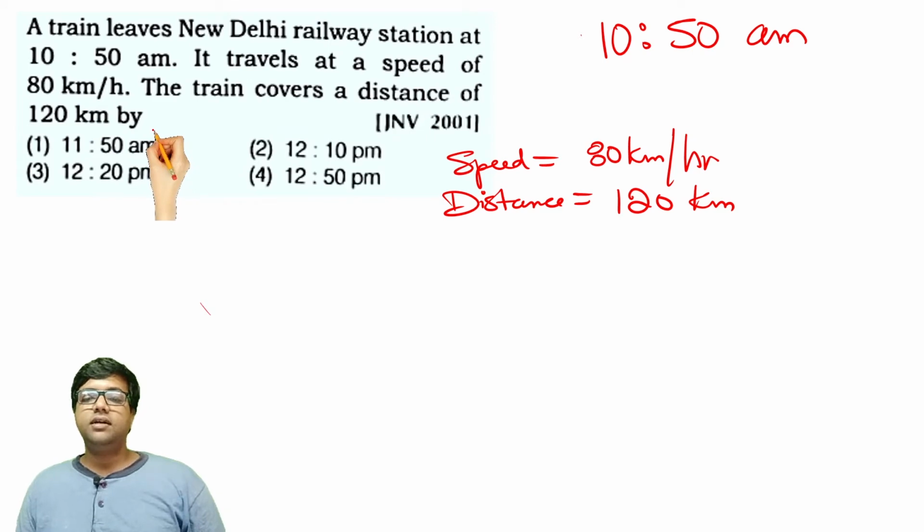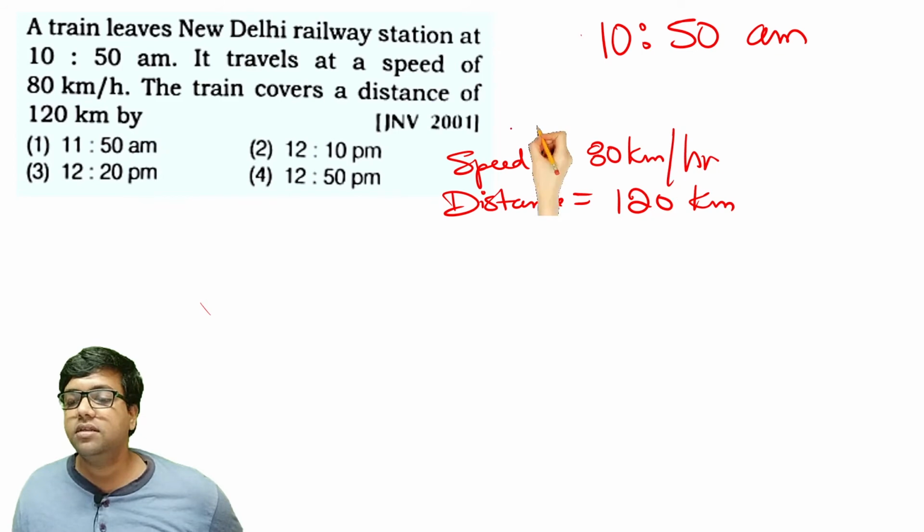By what time will it cover 120 kilometers? We don't know the duration, but we are given the speed and the distance.